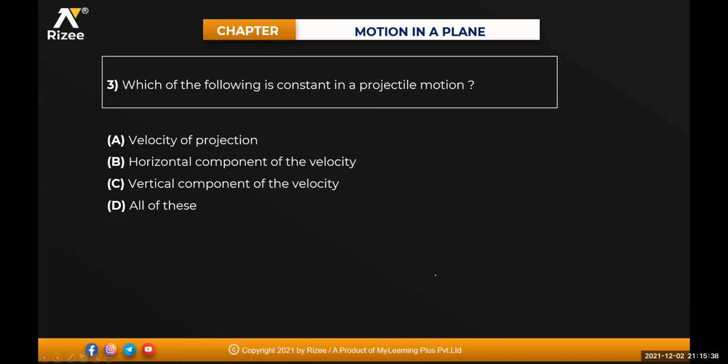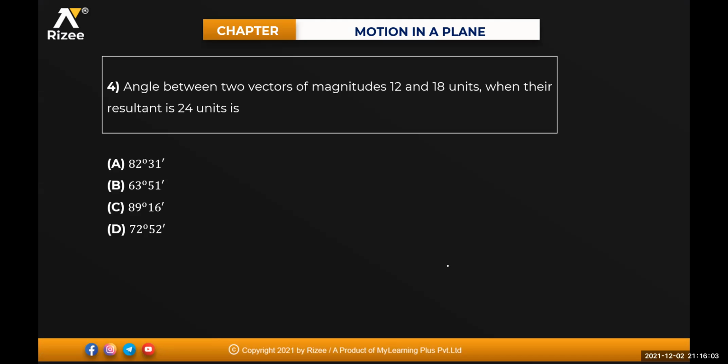Which of the following is constant in a projectile motion? Velocity of projection, horizontal component of velocity, vertical component of velocity? The horizontal component of the velocity will remain constant. Yesterday only we did it.